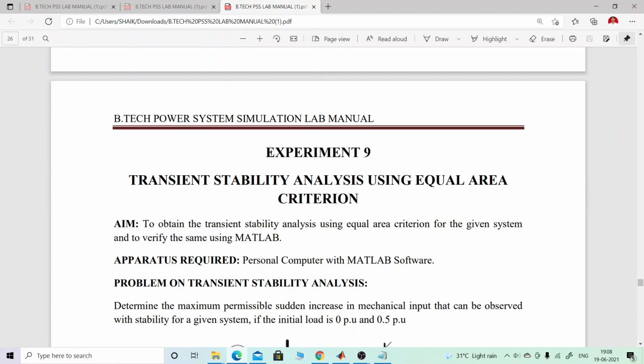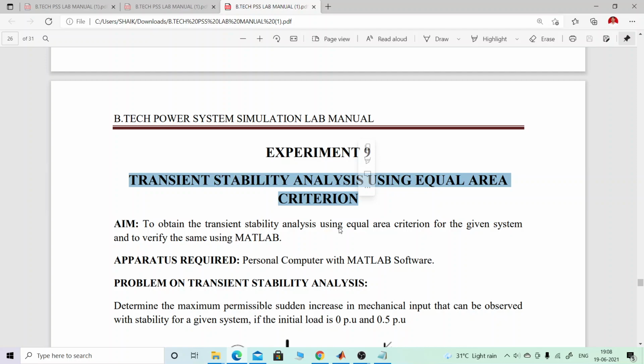Good morning, students. Now we are going to have the ninth experiment, that is the transient stability analysis using equal area criteria. In the power system analysis, in the present semester, you have come across what is the equal area criteria, and you have the knowledge about the transient analysis.